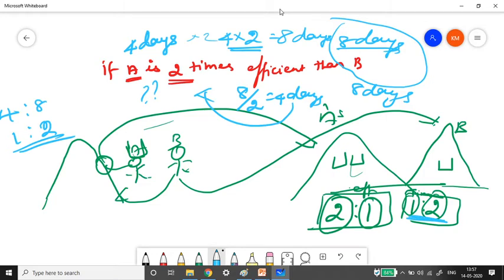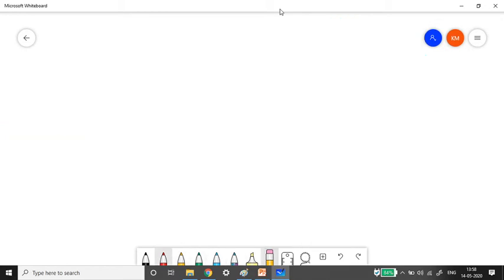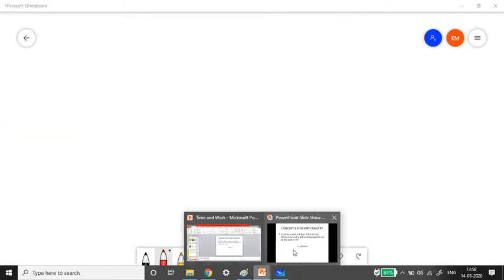So if you are going from A, which is 2 times efficient, to B, then you have to multiply. If you are coming the other way, to A, who is efficient, then you have to divide. Okay, I guess you have understood this concept. If you have any doubt, please let me know in the comment section. I am ready to answer your queries. Now let us go to the question.